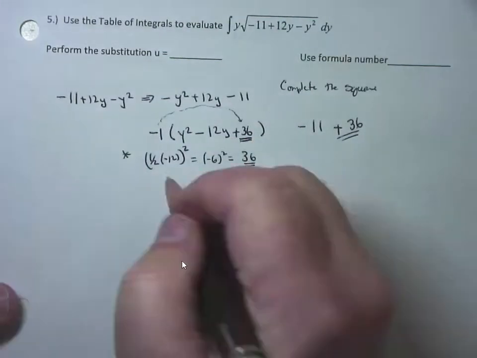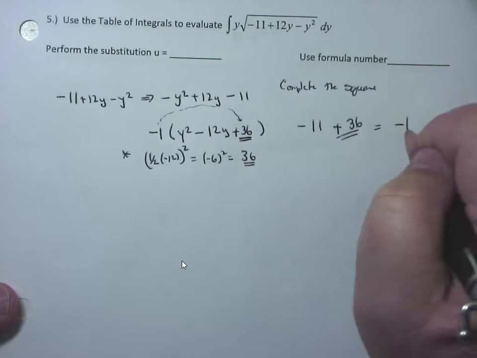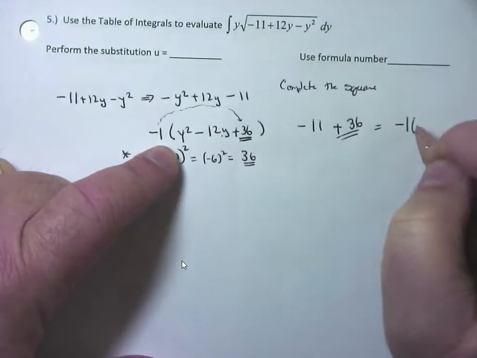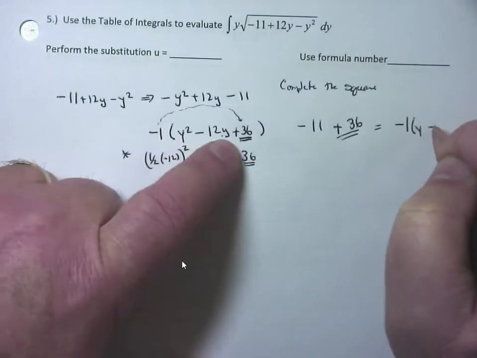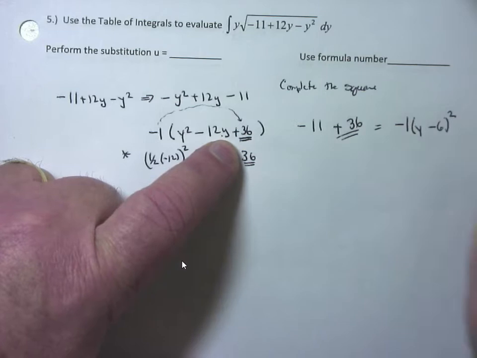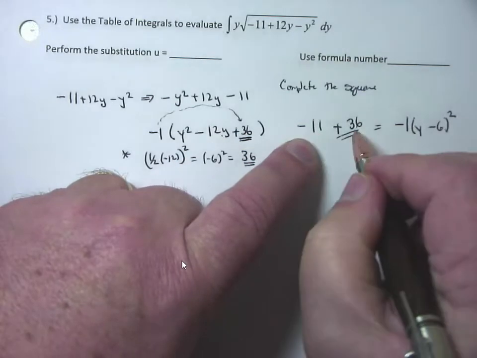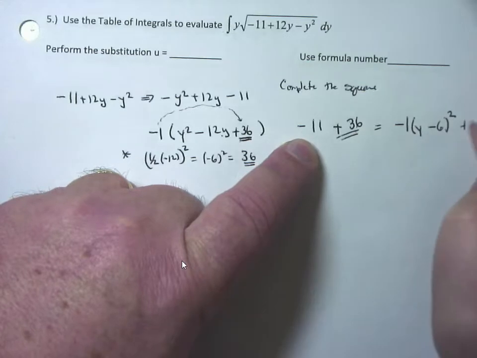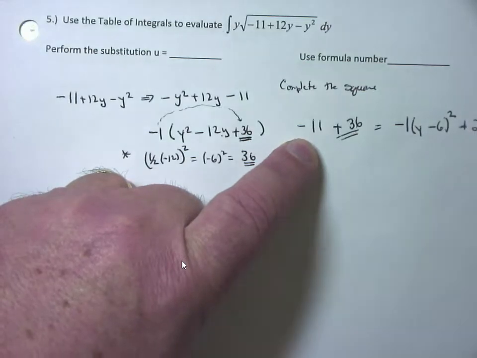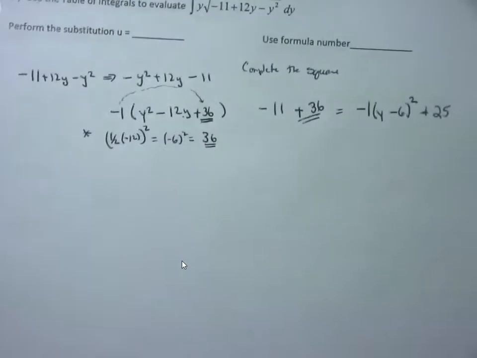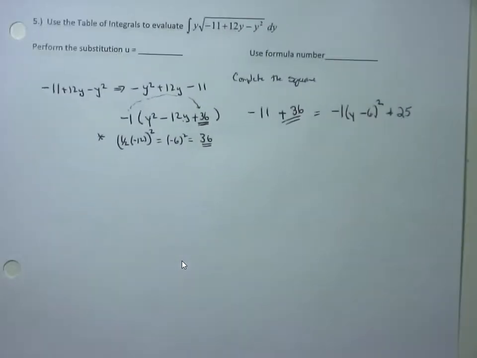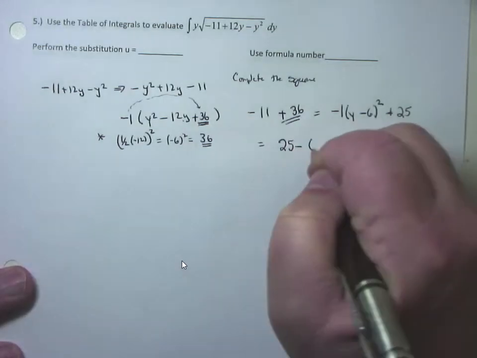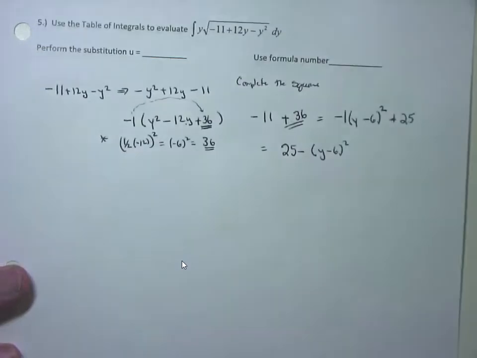So this will now turn into negative 1 times, how does y squared minus 12y plus 36 factor? It will be y minus 6 squared. And what is minus 11 plus 36? Don't hurt yourselves. 25, good. 36 minus 11 is 25. So, of course, we want to write it in the proper form. We like to put our positive stuff up front. So, this is 25 minus y minus 6 squared. That's what it's turned into.